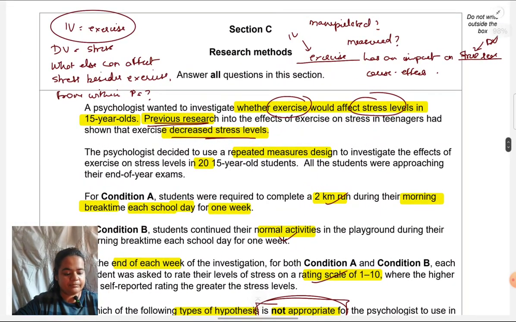They're going to say, in this scenario they have said condition A, condition B. So I'm just going to say A should be done, then B for half the participants, B should be done, then A. That cannot be considered contextualizing. No doubt condition A, condition B is the wording used in the scenario, but it is not contextualizing. It's not making it specific.